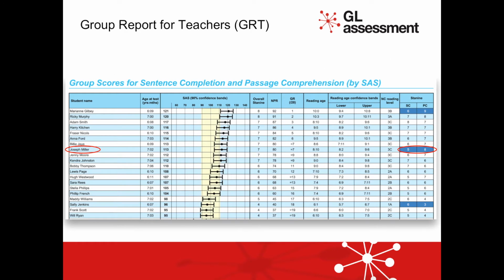Here, the student scores are listed in rank order within the group report for teachers. You can see the standardized scores both as a simple number and pictorially. In the pictorial representation, confidence bands are shown as the horizontal line with end pieces drawn around a dot representing the standardized score. The confidence band reflects the degree of uncertainty or tolerance in the scores that comes about through the standard error of measurement.